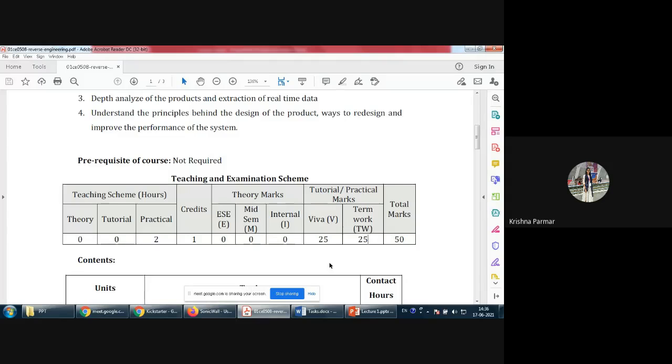Now, what is the plan for it? What you need to do for getting the marks for term work and for Viva? Right now, listen carefully. In term work, you need to submit one report. Based on the content and your preparation in your report, you will get your term work marks. And for Viva, you need to prepare one presentation. What you have to include in the report and in the presentation, I will discuss that.